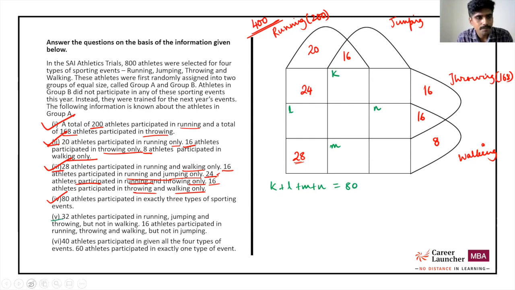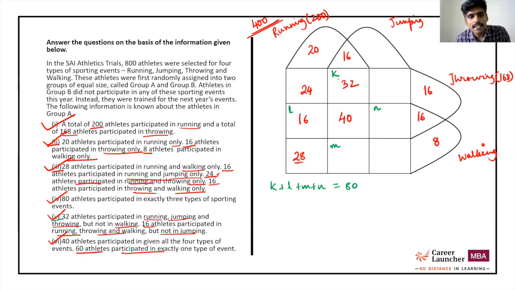Let's look at point 5. 32 athletes participated in running, jumping, and throwing, but not walking. We are talking about K. 16 athletes participated in running, throwing, and walking, but not in jumping. We are talking about this area, L, which corresponds to 16 people. Point 6, 40 athletes participated in all 4 events. This is the area that represents all 4.